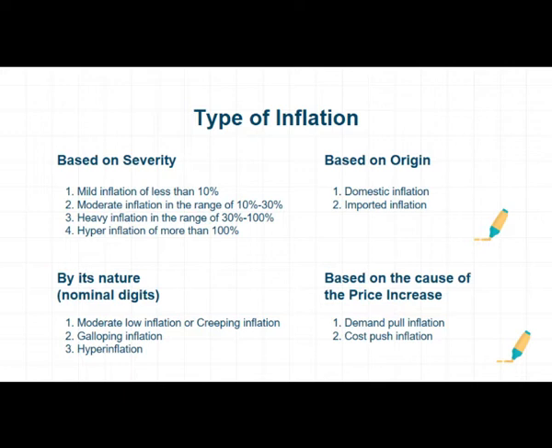Percentage 10% until 99%. Third, hyperinflation. This event is characterized by a price increase that goes very fast, up to many times over. This situation makes the currency less valuable. Central policy can be applied by the government to overcome this.